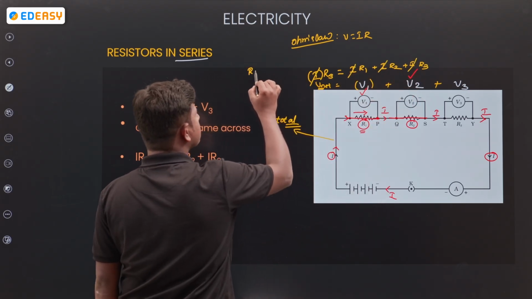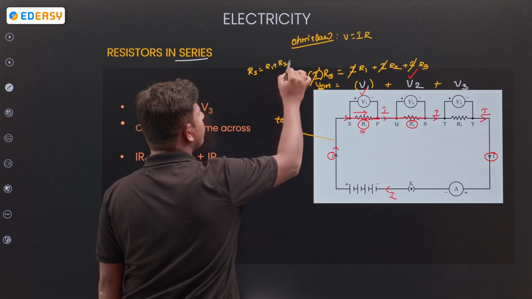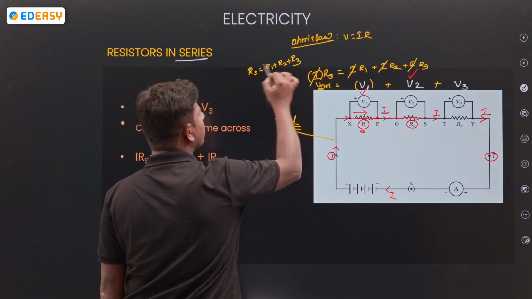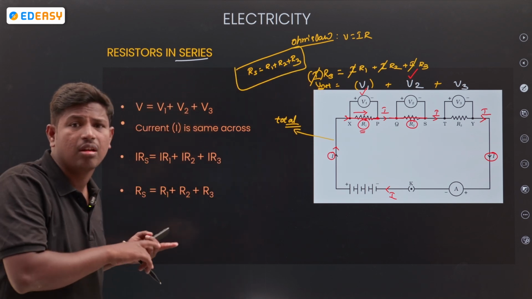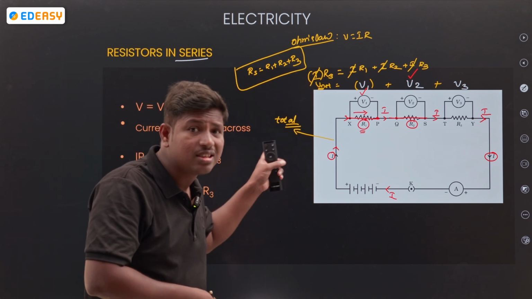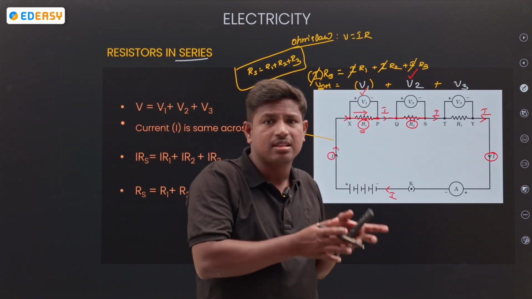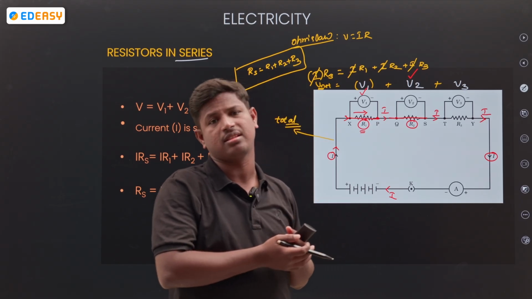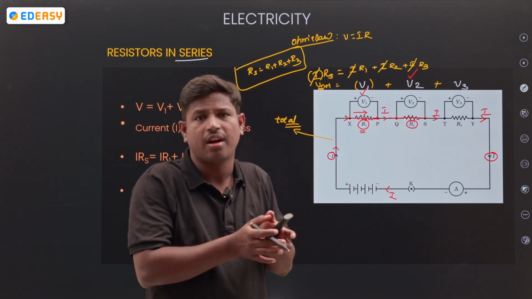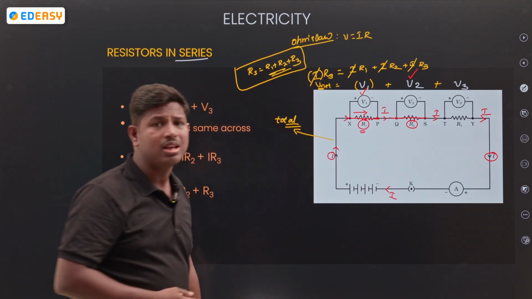Total resistance RS is equal to R1 plus R2 plus R3. When the resistors are connected end to end, which means a series connection, the equivalent resistance, the total resistance of the circuit RS, is equal to R1 plus R2 plus R3.